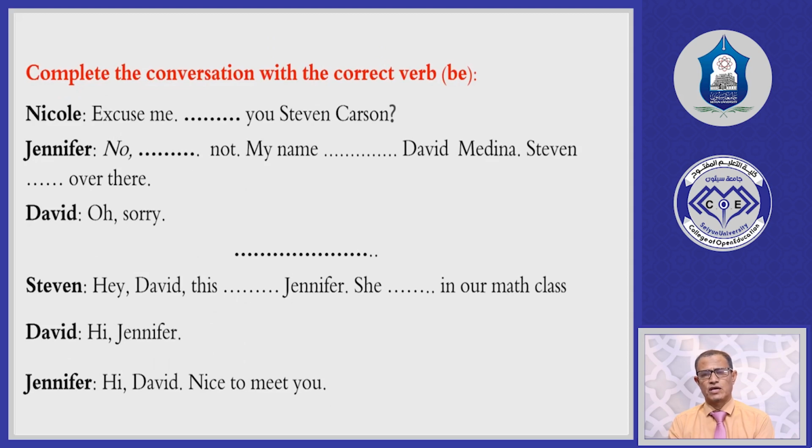For example, I'll give you the first one. It is a conversation between Nicole and Jennifer, and then you have David and Stephen also. The second one is between Stephen, David, and Jennifer. In the first one, Nicole said, excuse me, are you Stephen Carson? Use the verb to be here. Is it is you, are you, or am you? Because here we have you, it should be are. Are you Stephen Carson? Now you have to look at the other sentences and fill in these spaces using the correct verb to be.